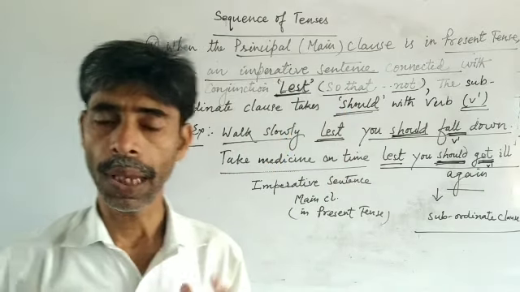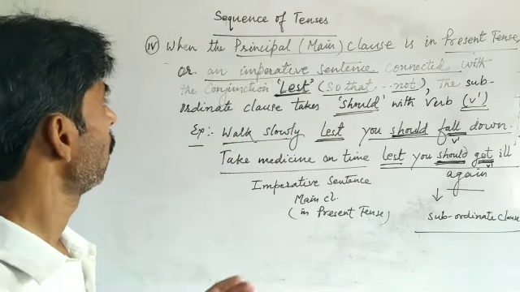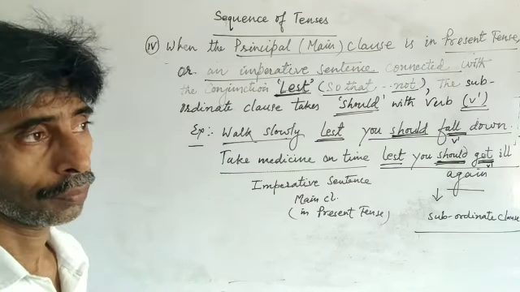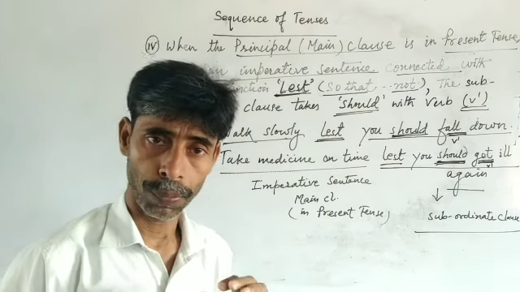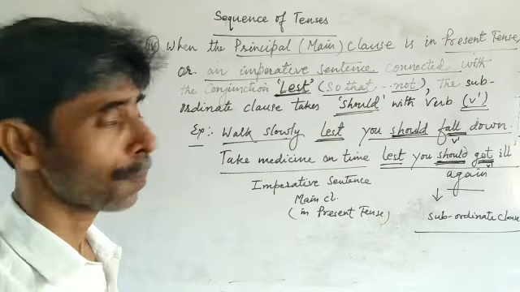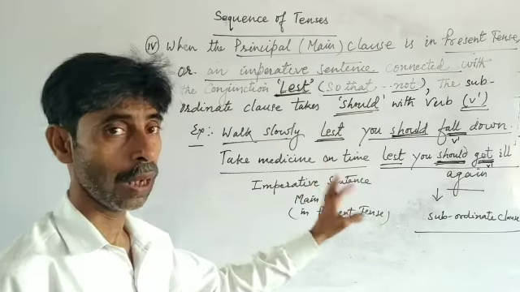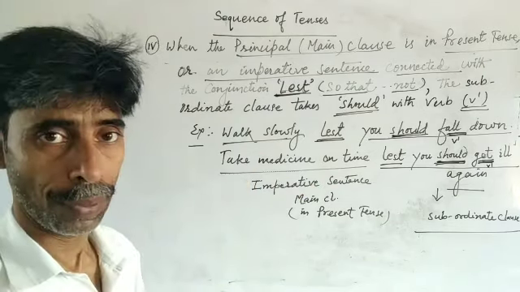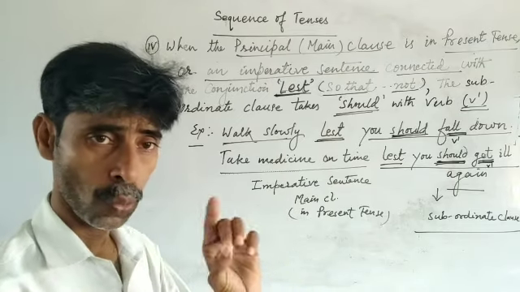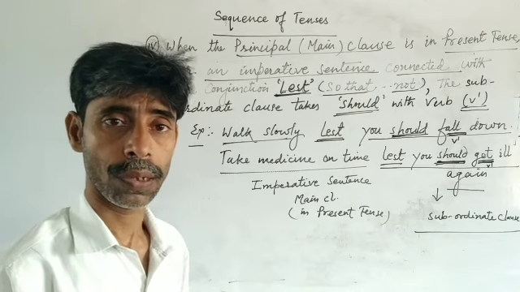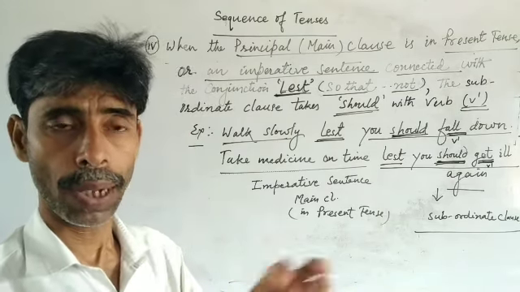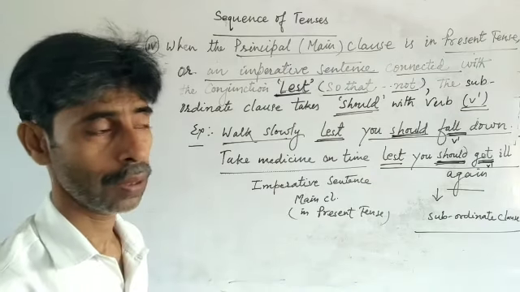Previously, we have studied that the conjunction was so that, displaying purpose, and now lest indicates the meaning so that not. With so that we were using what? We were using may or might according to the tenses.